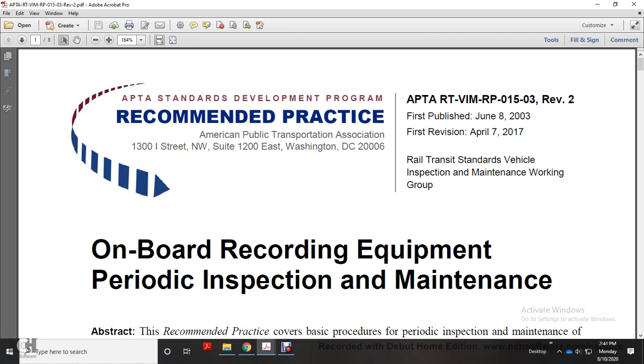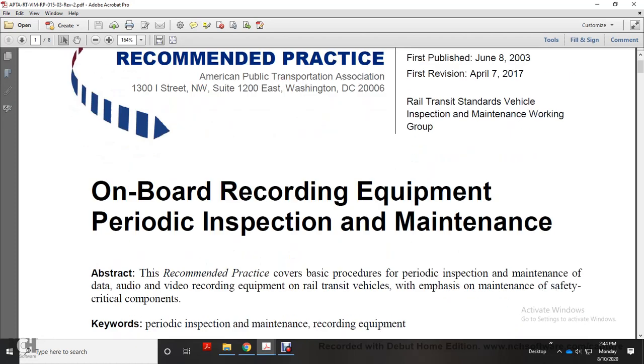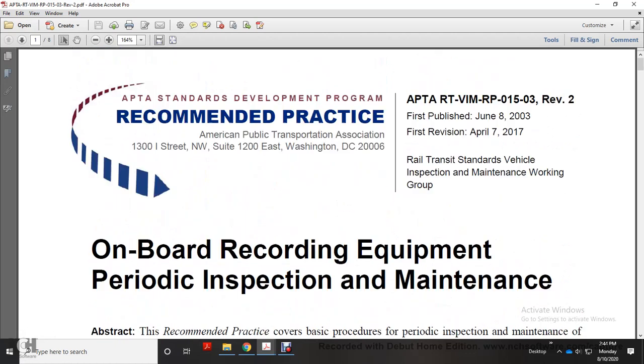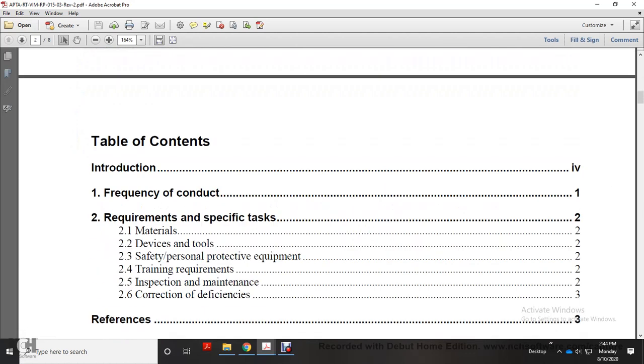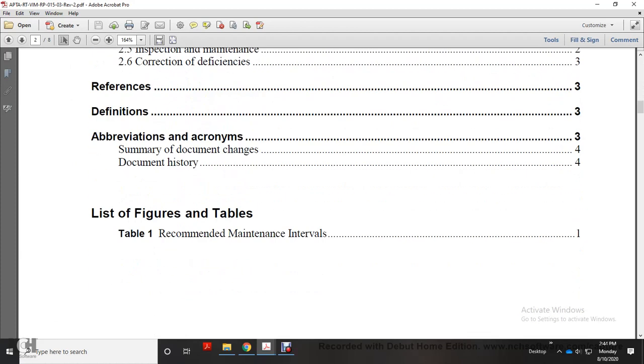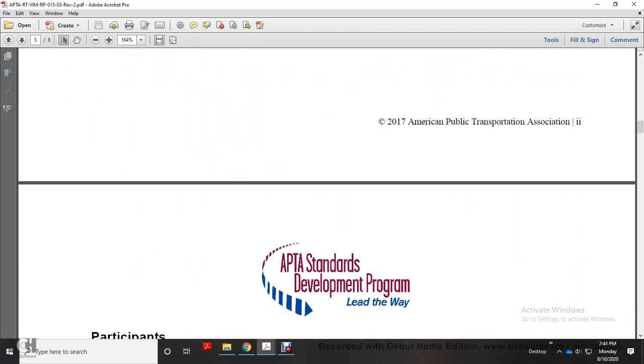Alright, your American Public Transportation Association recommended practice for onboard recording equipment periodic inspection and maintenance. Table of contents: introduction, frequency, contents, requirements, specific task material of the device, tools, safety, personnel protective equipment, training requirements, inspection, maintenance, correction of the deficiency, references, definitions, abbreviations, acronyms, and list of figures and tables.